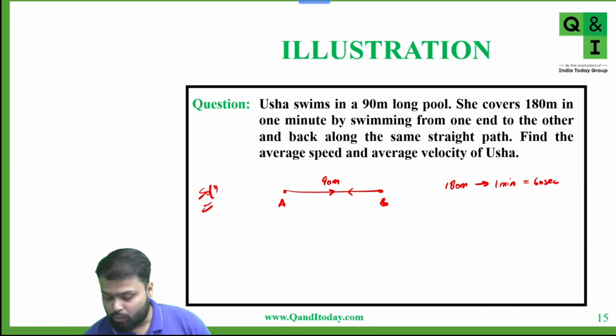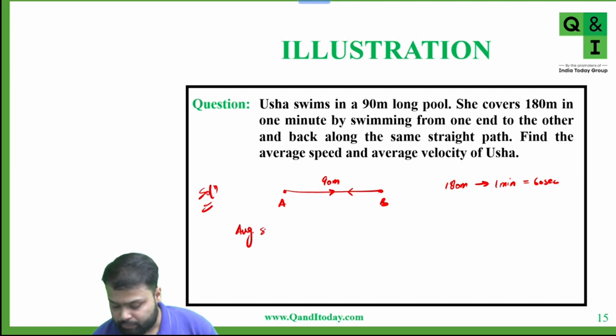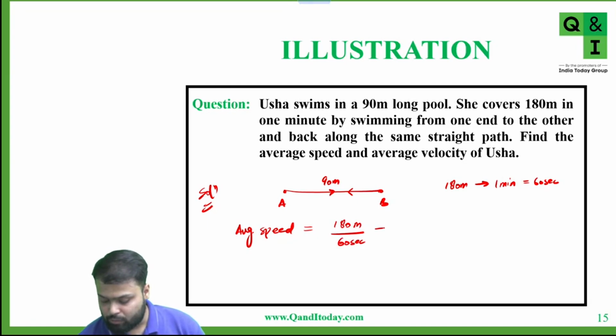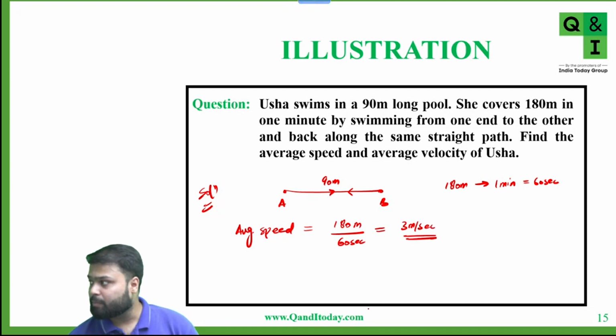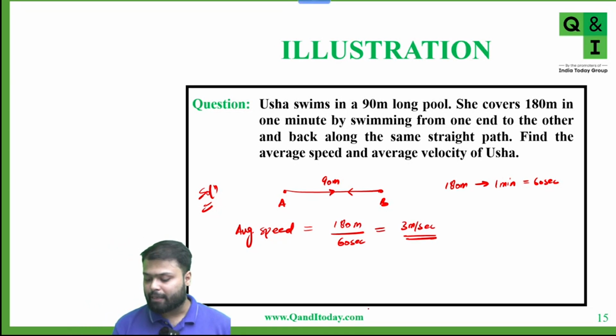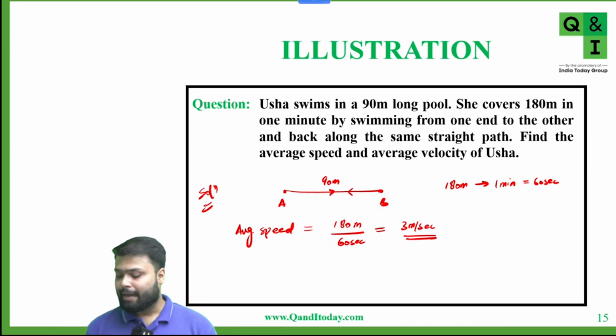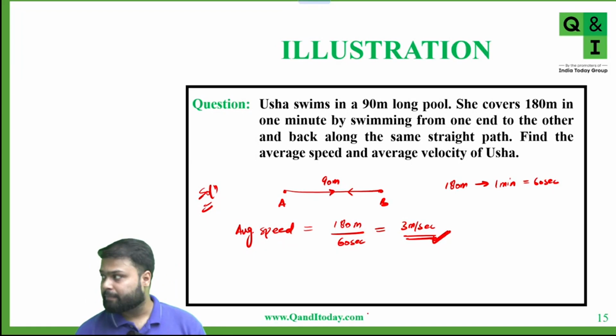Okay, so if we talk about average speed, so average speed is total distance, which is 90 plus 90, 180. Yes or no? And time taken is 60 seconds. Okay, so 180 by 60 is nothing but 3 meter per second. Okay, so average speed is 3 meter per second. Yes or no? Any doubt in calculating average speed? Tell me.